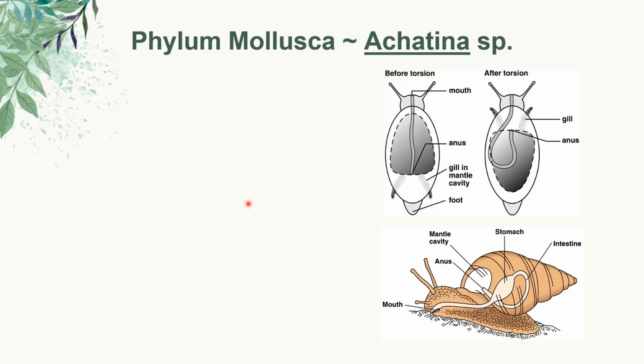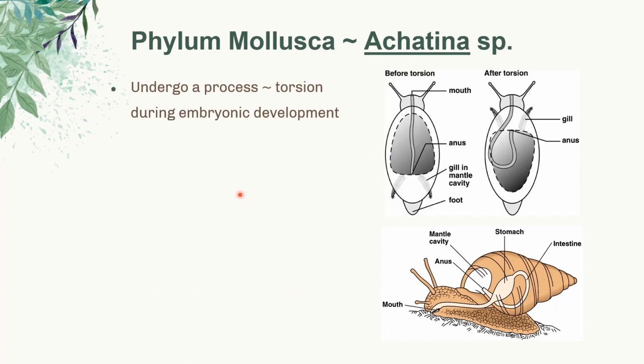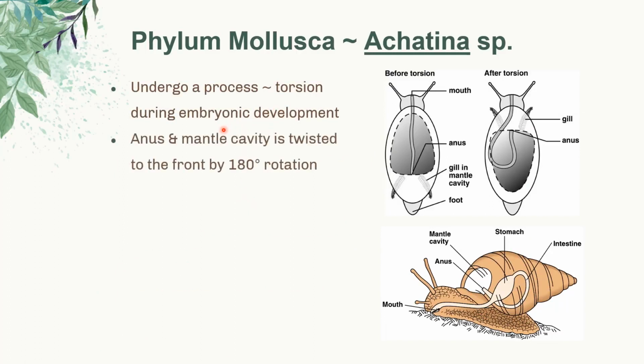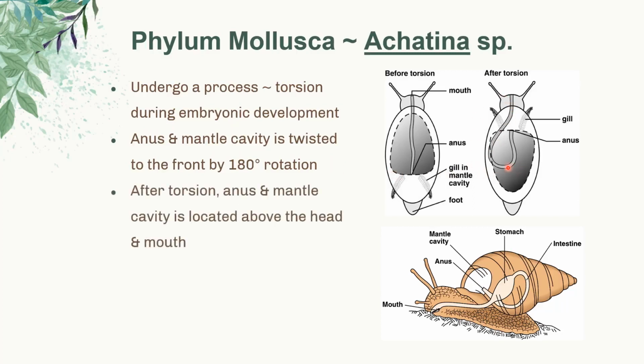A bit of an interesting fact about the snail is that it can undergo a process called torsion, which usually occurs during embryonic development, meaning the anus and the mantle cavity are twisted to the front by a 180 degrees rotation. After the torsion process, the anus and the mantle cavity are located above the head and the mouth. You can see here, the anus and the mantle are just above the head.